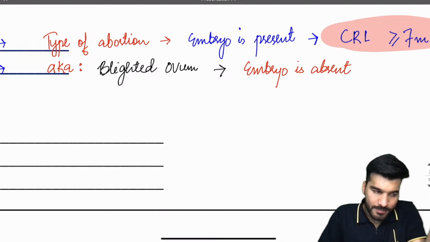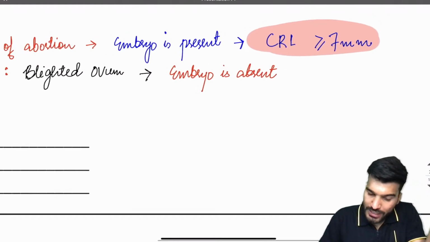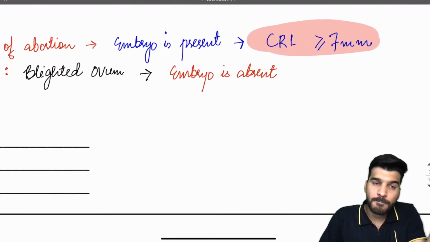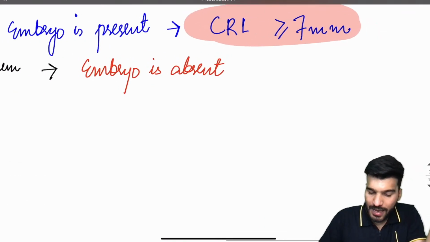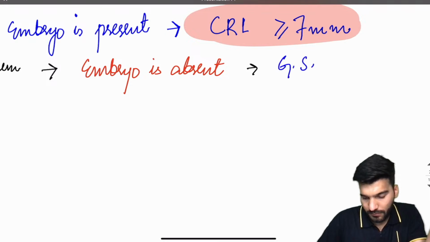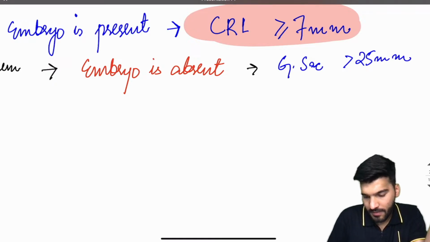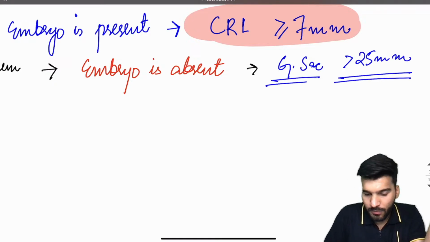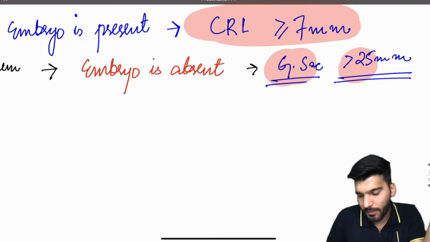Embryo is absent, and there is a gestational sac of more than 25 mm. Gestational sac more than 25 mm. All clear?